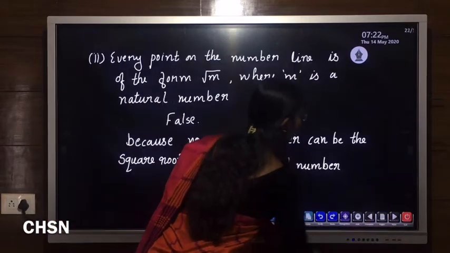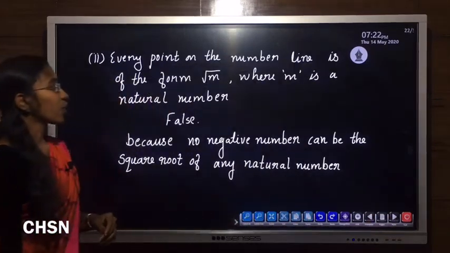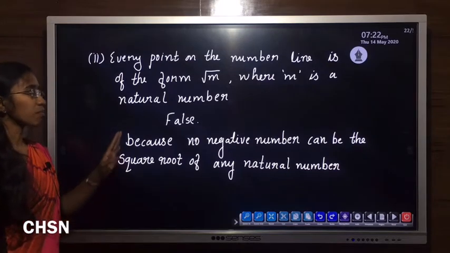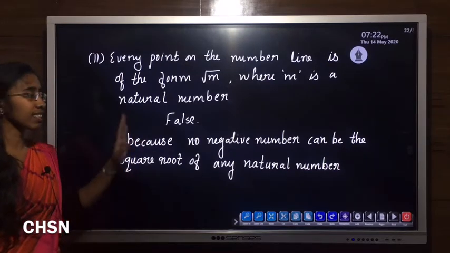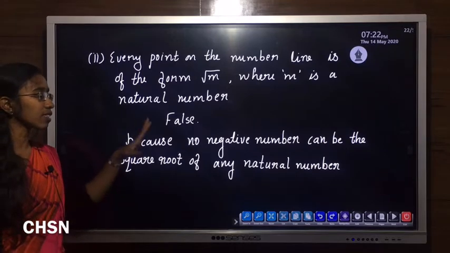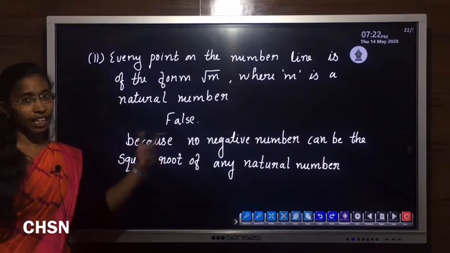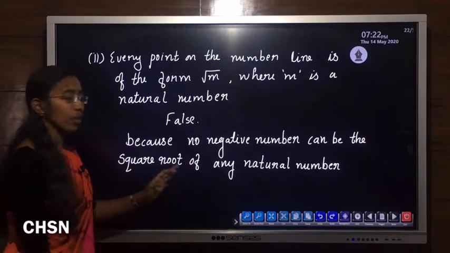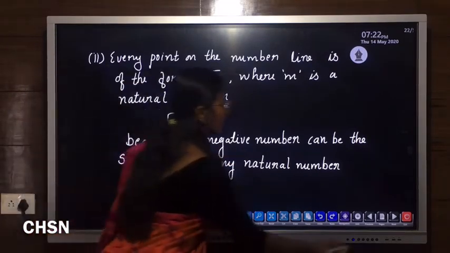So our second part, every point on the number line is of the form root m, where m is a natural number. That statement is false because that is not applicable in the case of negative numbers. That is the reason, because only non-negative numbers can be the square root of any natural number.